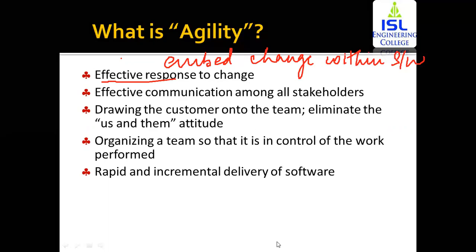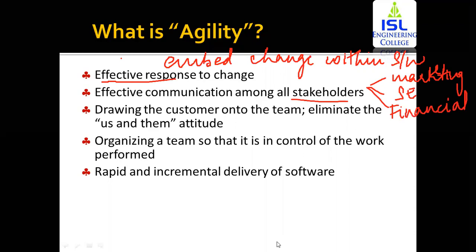The next one is effective communication among all stakeholders. Now, a particular project may have different stakeholders. You might have the marketing people, you might have the software engineers, you might have the financial department people. Now, stakeholders are people that are going to benefit from the development of the software. So in here, each and every stakeholder can have different requirements of its own. So to meet all the requirements of all the different stakeholders, there should be effective communication among all these stakeholders.